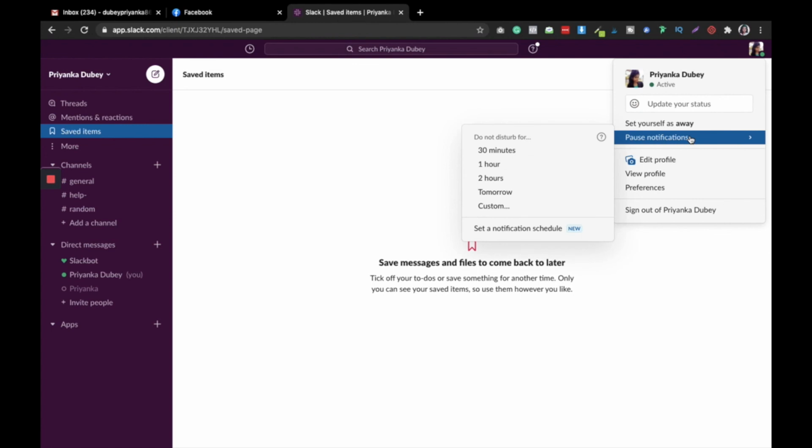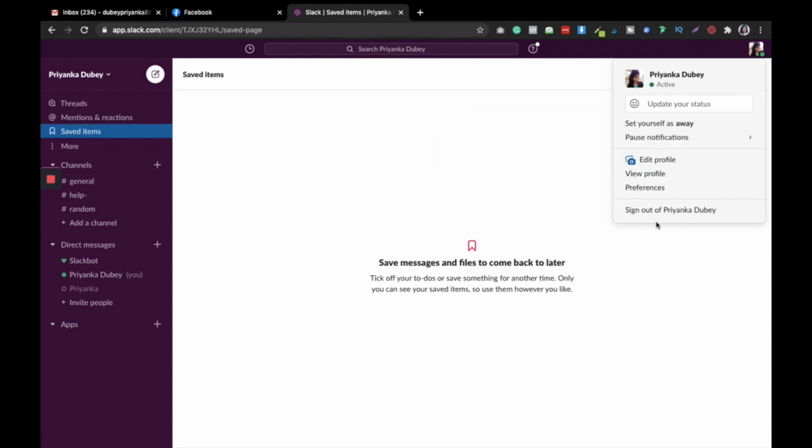And at that time you will not receive any kind of notifications from Slack. And once you are ready to get started with your business again in a new day, you can just go over here and resume it, right? So it is so simple, so easy.